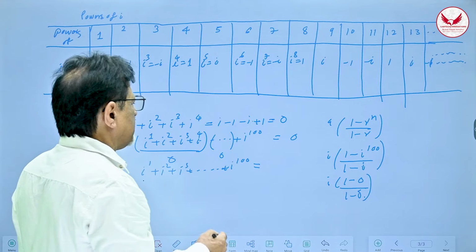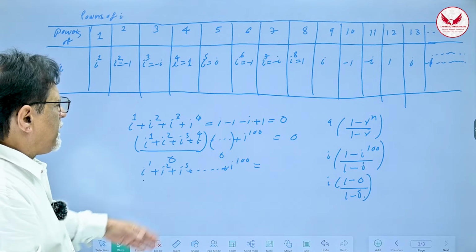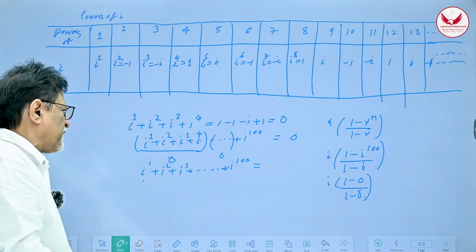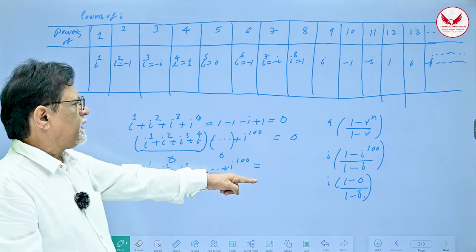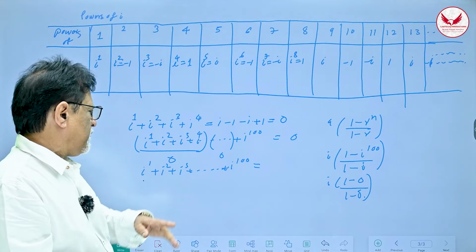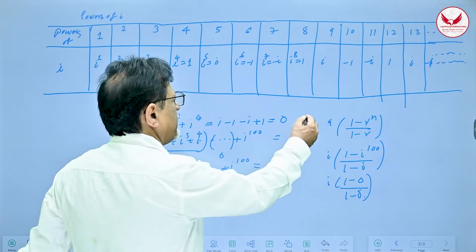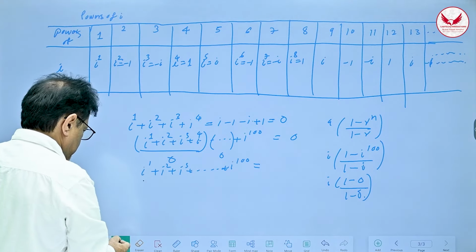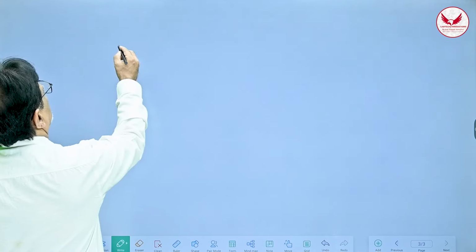Now, we have not done how to divide complex numbers. So I will illustrate this again when I have taught you how to divide complex numbers. So this is another way of doing it. You can use geometric progression and evaluate this value. But that will be dealt with later on, because you do not know how to divide complex numbers as yet. We'll do it very soon. So let us take another example.